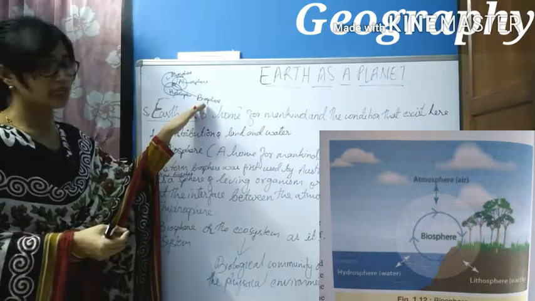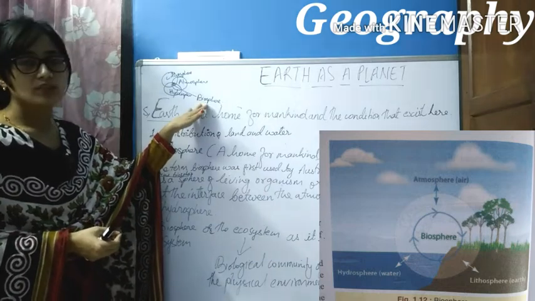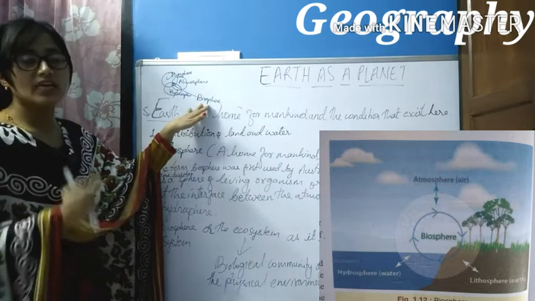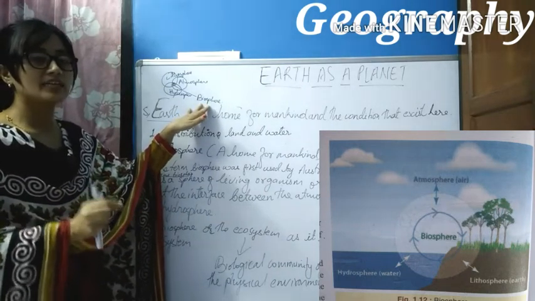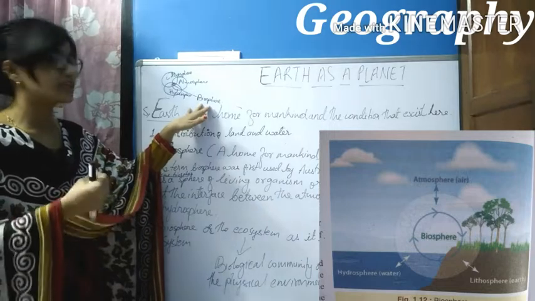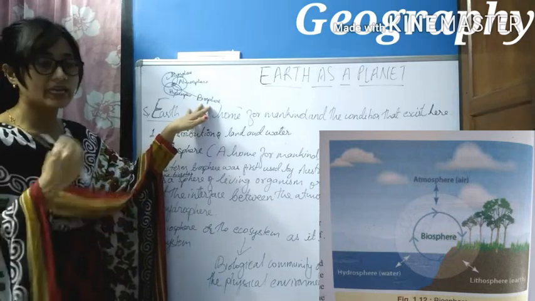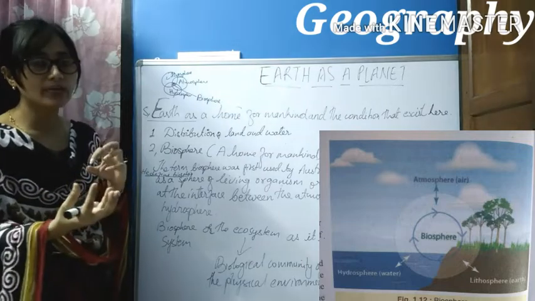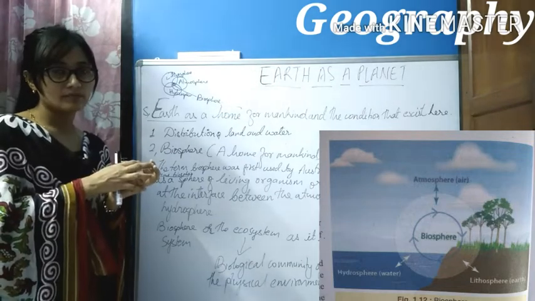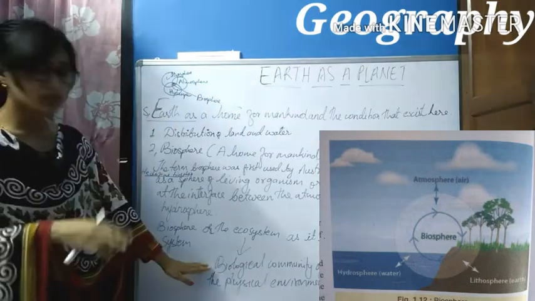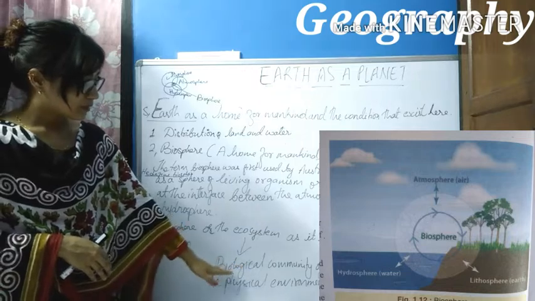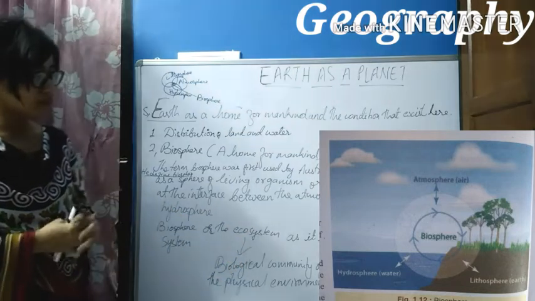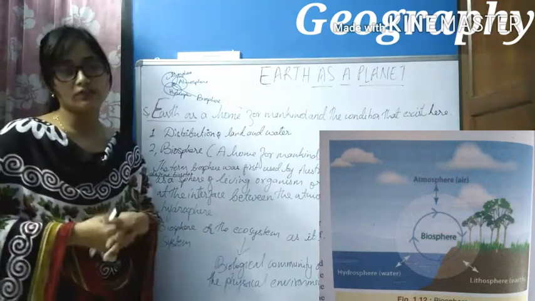As I have said, biosphere provides all the essential conditions needed by living things to live in, like food, air, water and a habitat. So there is an interaction of environment and the living organism in the biosphere. Similarly, in the ecosystem, it is an interaction of organisms with the physical environment.